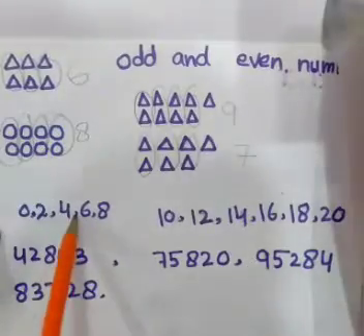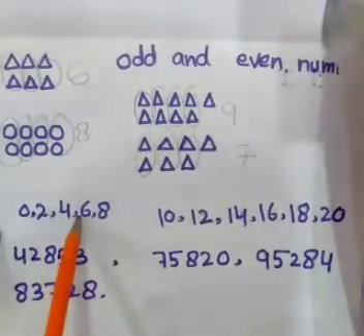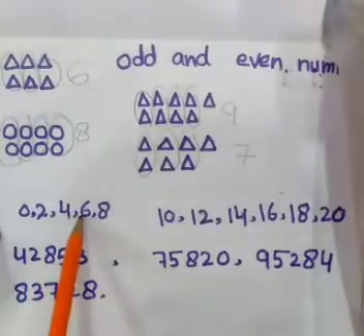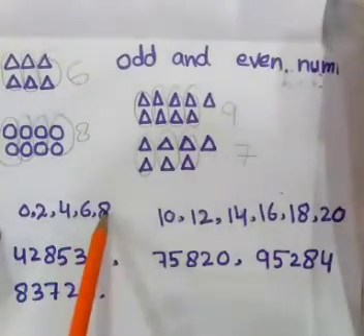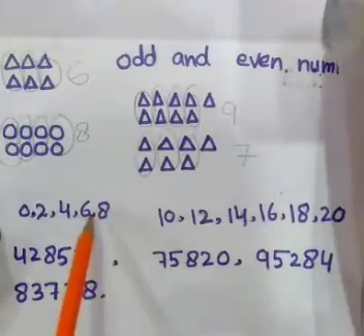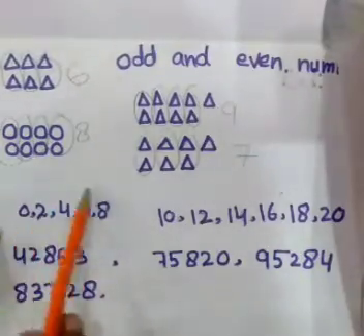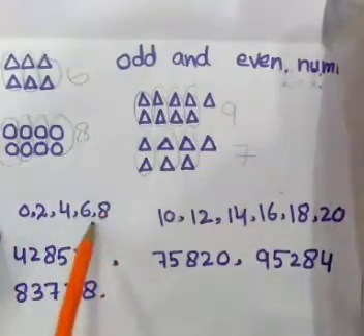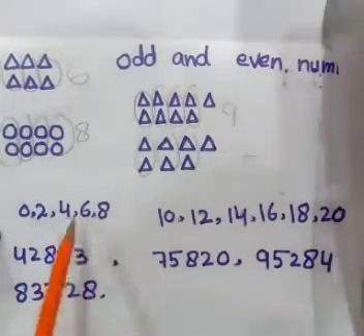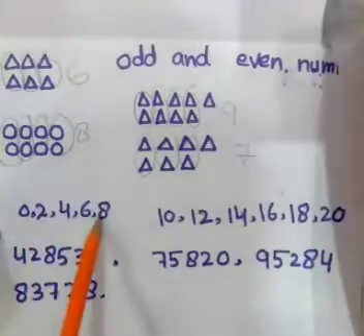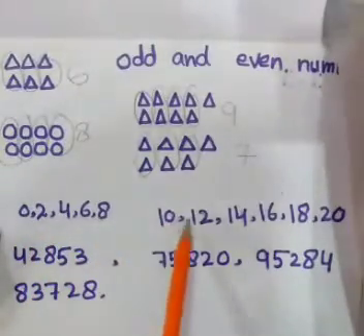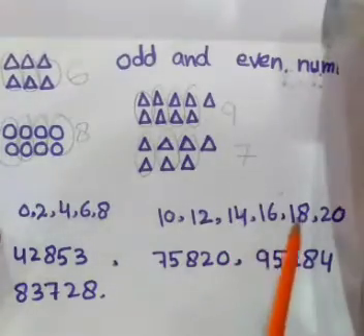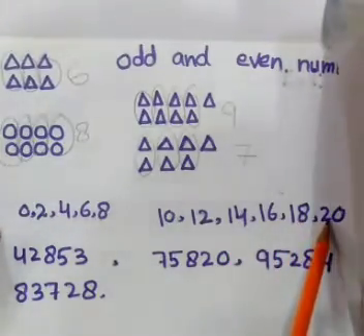When we read the table of 2, that is 2 1s are 2, 2 2s are 4, 2 3s are 6, 2 4s are 8. These 5 digits will be repeating in the table of 2. For example, 2 4s are 8, 2 5s are 10, 2 6s are 12, 2 7s are 14, 2 8s are 16, 2 9s are 18 and 2 10s are 20.